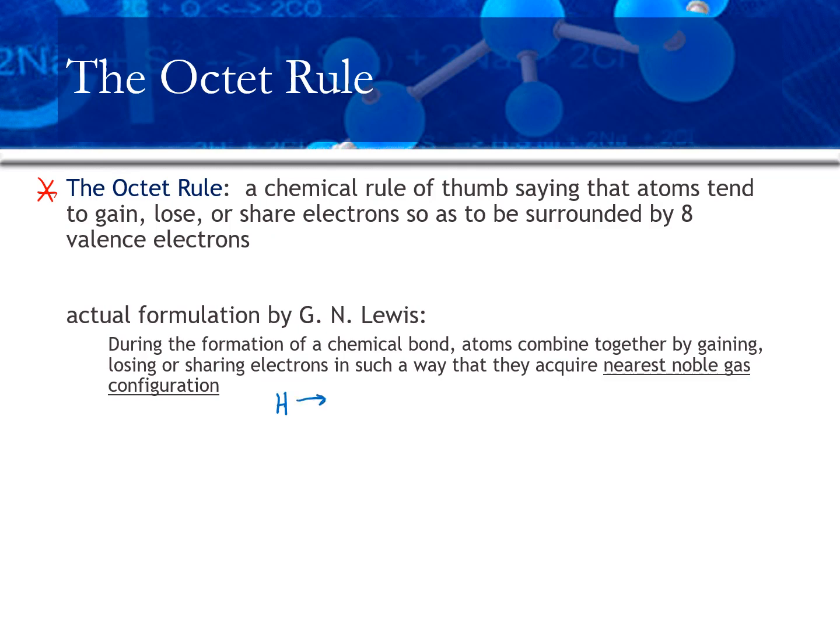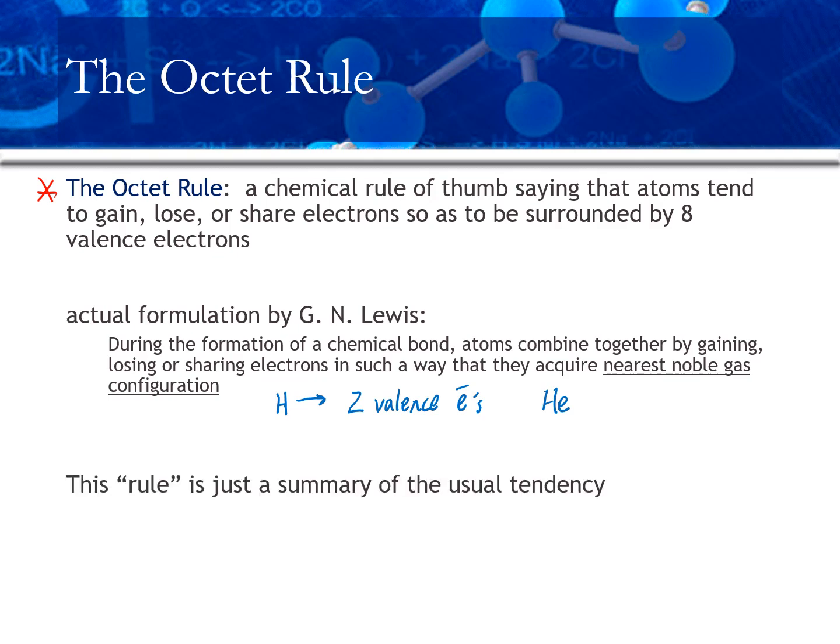But in order to achieve the nearest noble gas configuration, it wants 2 valence electrons, so that it looks like helium, which is the nearest noble gas, which does not have 8 valence electrons. And let me just emphasize, this rule is a summary of the usual tendency. It's not a hard and fast rule that is never ever broken, but it is a very useful rule of thumb, and we're going to use it regularly.